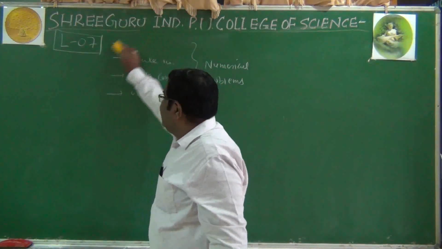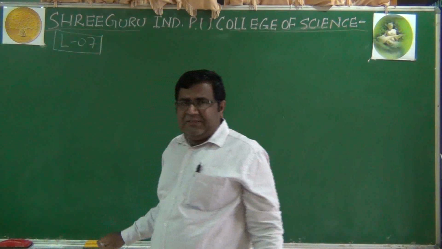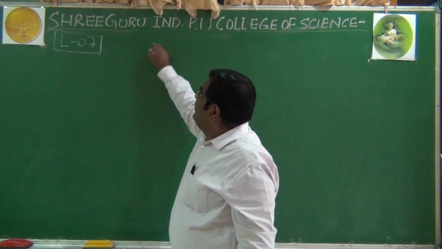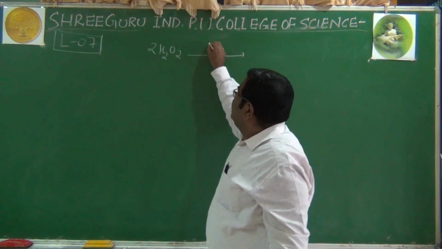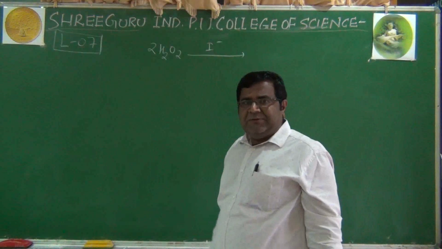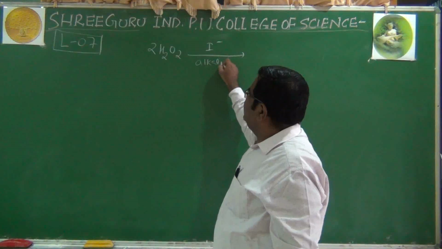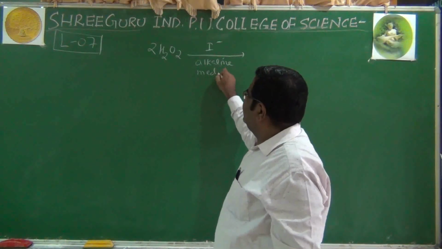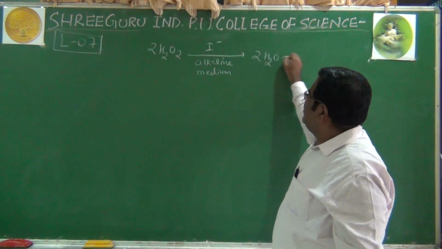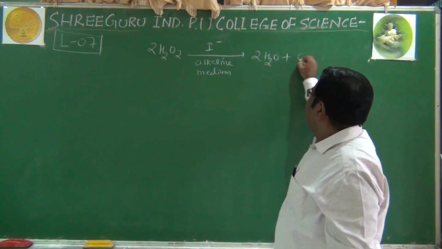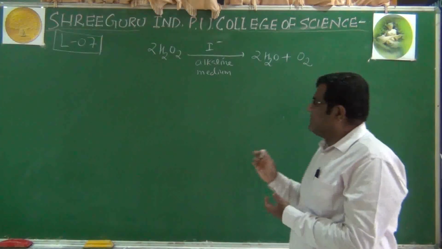So we have to listen to this reaction example very carefully. The same example is given in the NCERT book, so I am stressing on that. We have 2 moles of hydrogen peroxide. The iodide ion is a catalyst here, and alkaline medium is maintained, and it forms 2 moles of H2O and oxygen. A decomposition of hydrogen peroxide reaction is taking place.